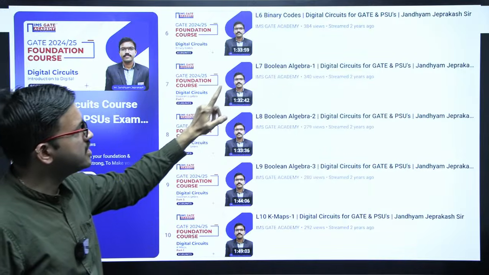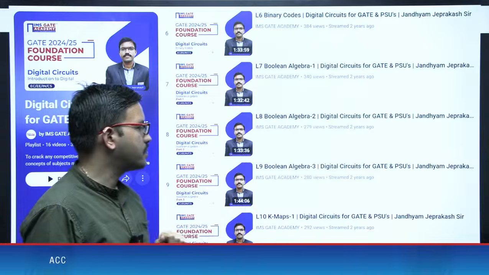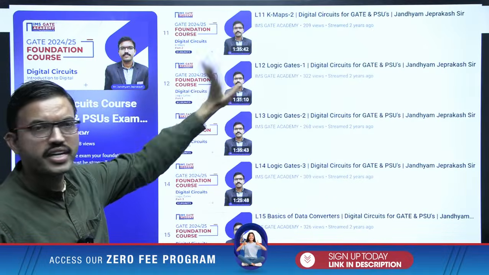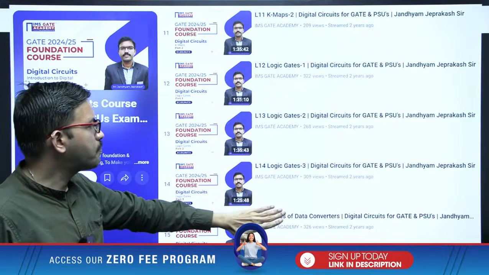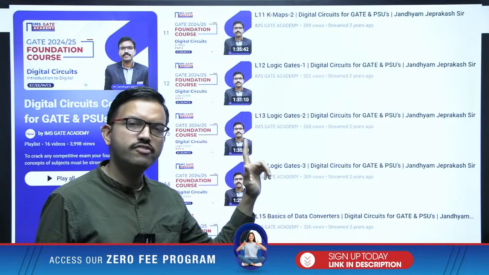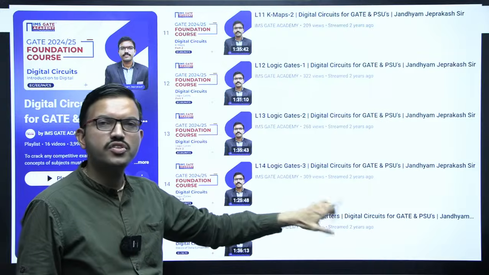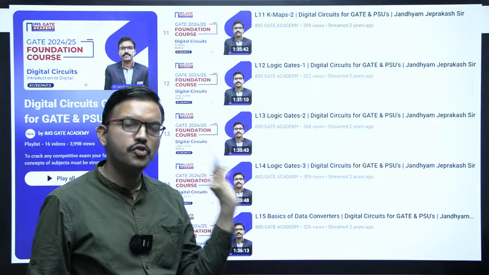Similarly, regarding the second chapter, Boolean algebra and then K-maps, up to here. And then regarding logic gates, 3 sessions I have discussed, starting from lecture number 1 up to lecture number 14. So with the help of 14 lectures, right?